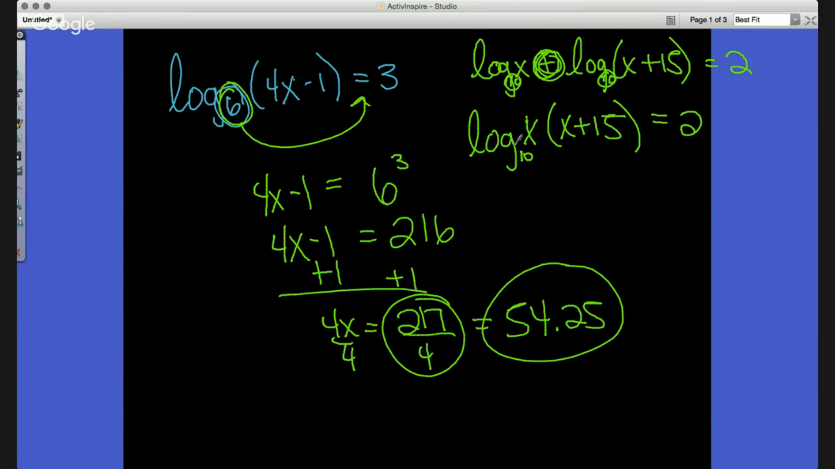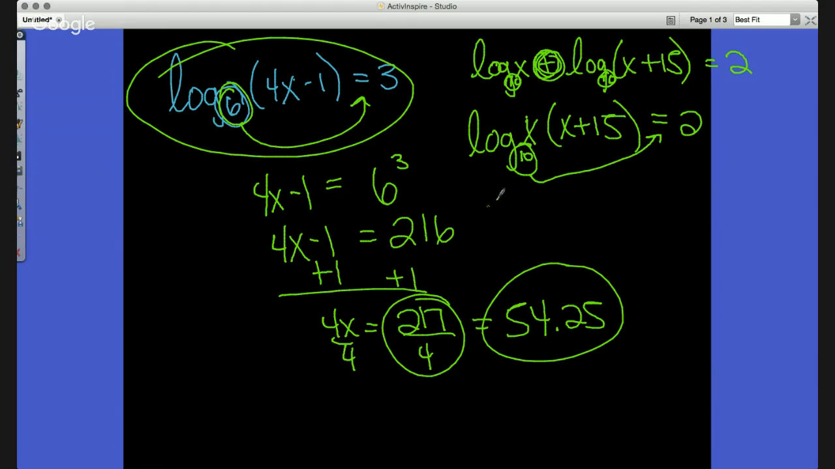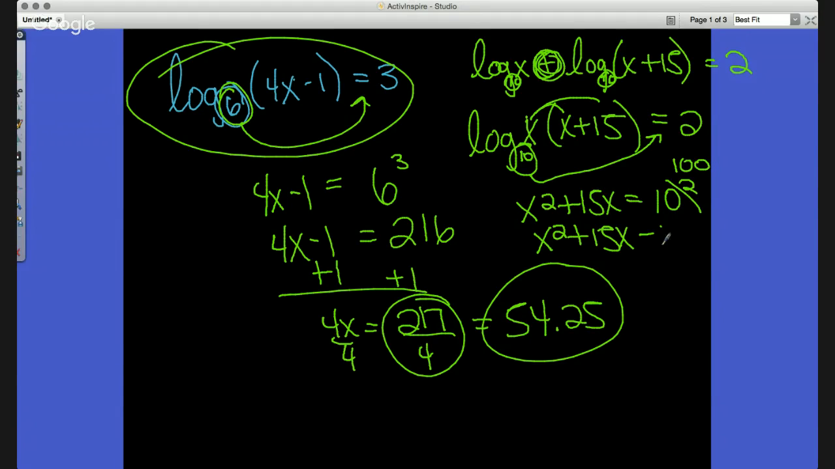Since this now has one log, very similar to this one, we can't solve with this. But what we can do is shoot the 10 to the other side, leaving me, let's distribute, x squared plus 15x equals 10 to the second power. Again, because I shot it, made it exponential form. Now, since this is 100, I subtract 100 from both sides, giving me x squared plus 15x minus 100 equals 0. Now, in factoring, we'll put x and x here.